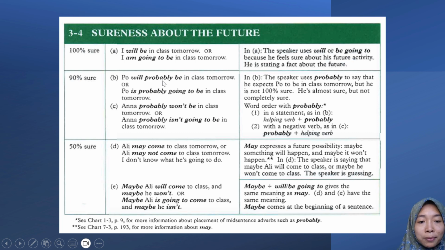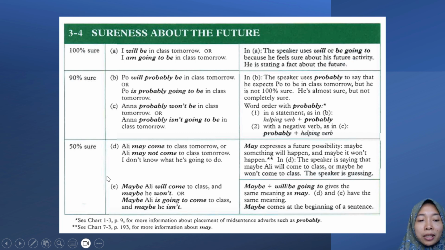So again, probably is placed after the helping verb will if you use this one in a positive sentence. Or for be going to, probably is put after the helping verb is, and then probably going to be, and the rest of the sentence. For negative, probably is put before the helping verb.